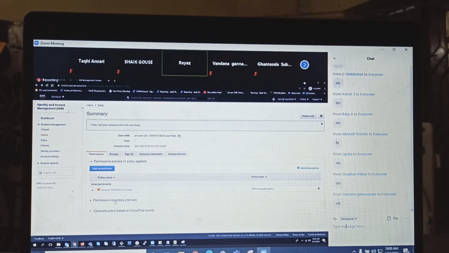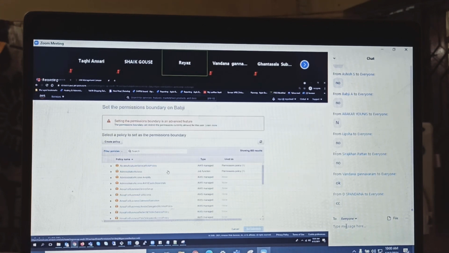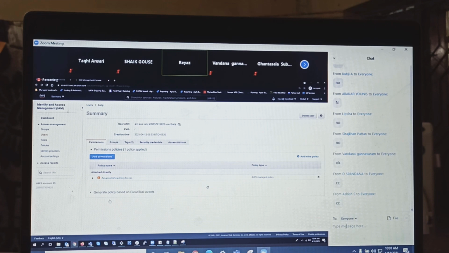Got that? Right? And then here, no need to set here. This one actually no need to set. What kind of permissions can you set? This guy, you can select the permissions. You can set the boundary, so that only these guys can have only this kind of permissions. You can skip, but not good now.